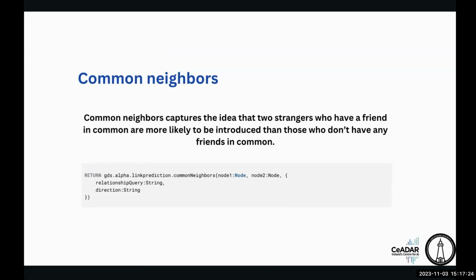Here again we use the same type of syntax: gds.alpha.linkprediction.commonNeighbors, with the connection between node 1 and node 2.